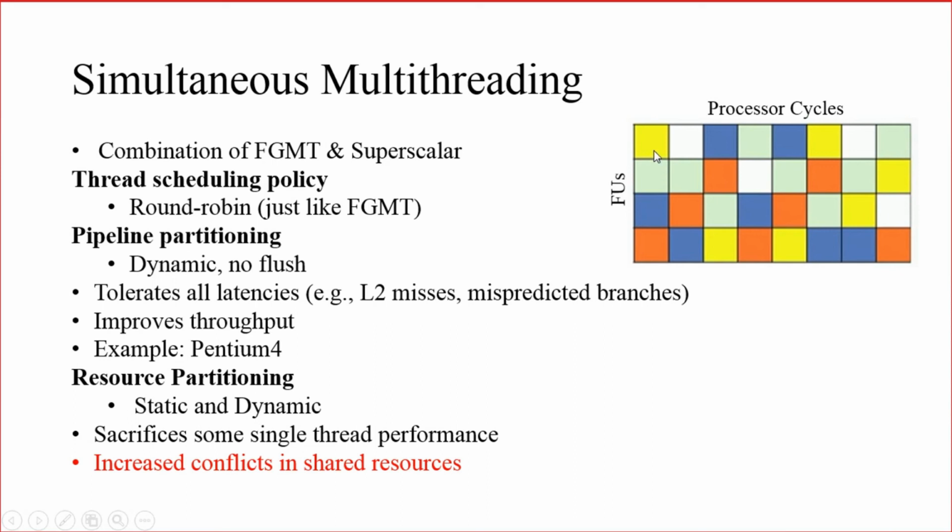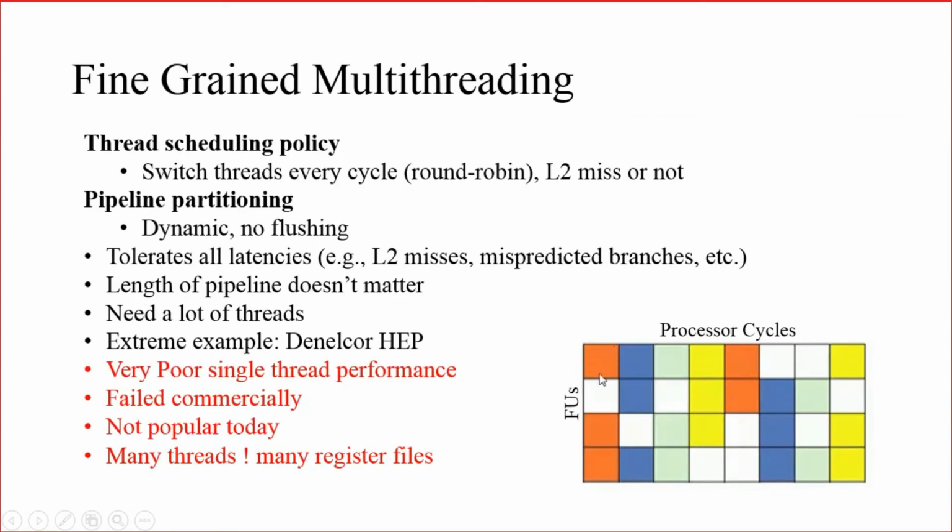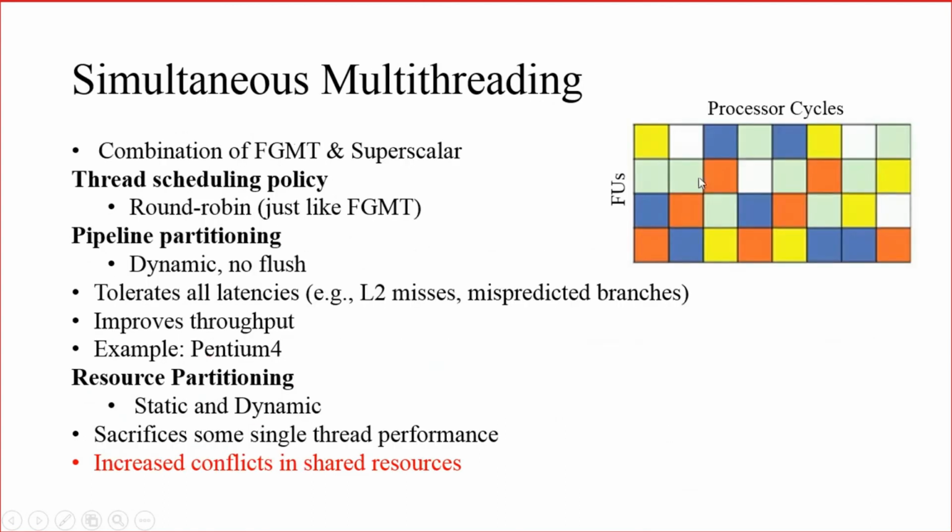But what is the advantage here? In the case of the fine-grained multi-threading architecture, each cycle had only one thread. In cycle 1, it will have one thread. Cycle 2, it will have a second thread, like that. But here you can see that in each cycle, multiple instructions from multiple threads will be executed. So in each cycle, instructions from multiple threads can be executed. That means the pipeline will have separate instructions from separate threads in the same cycle itself.